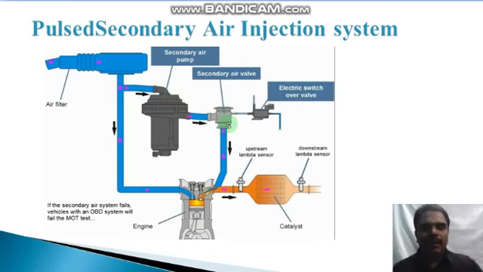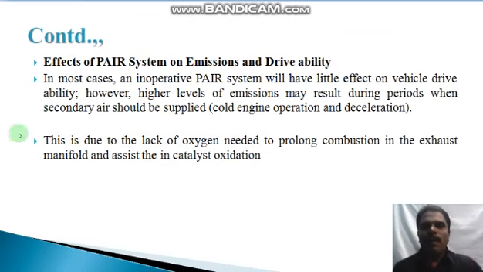This is the secondary air supplied to the exhaust manifold for reducing the harmful gases of CO and hydrocarbons. Secondary air should be supplied during cold engine operation and deceleration, due to the lack of oxygen needed to prolong combustion in the exhaust manifold and assist in catalyst oxidation. Okay, these are the pulsed secondary air injection system working principle and the effects.